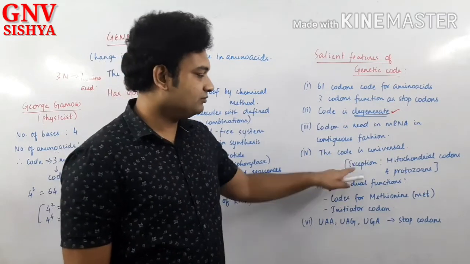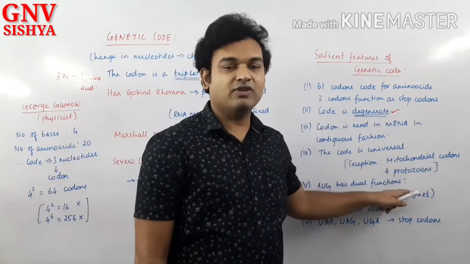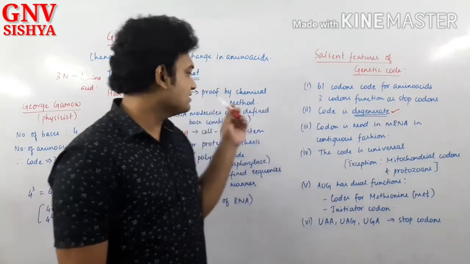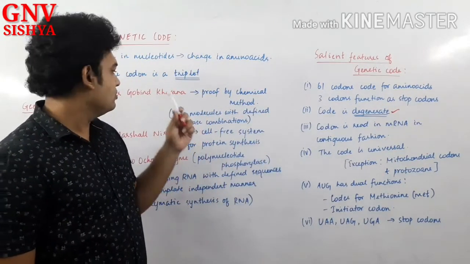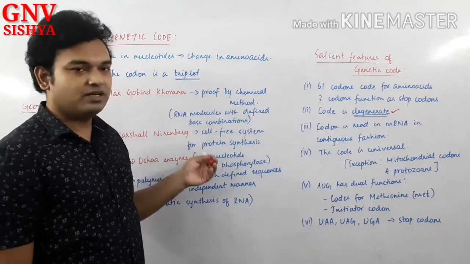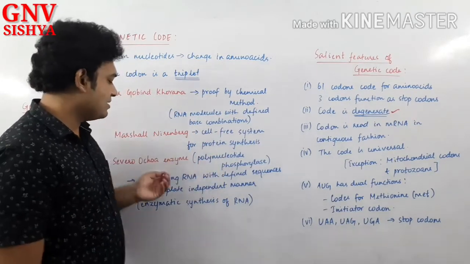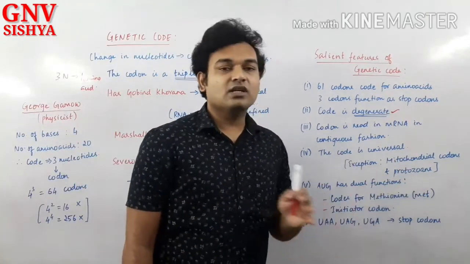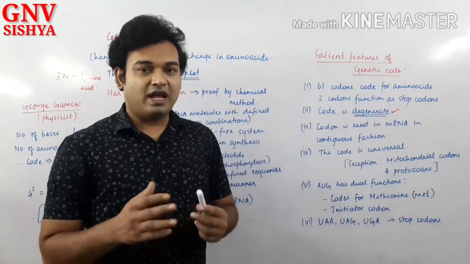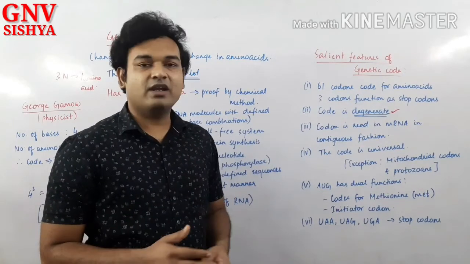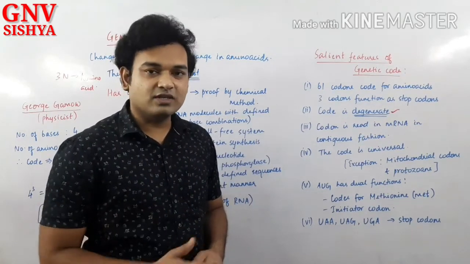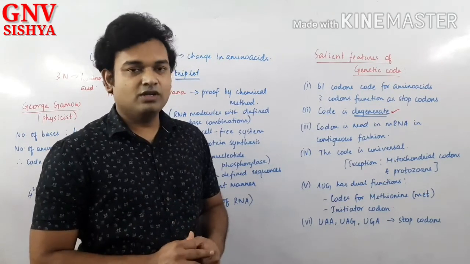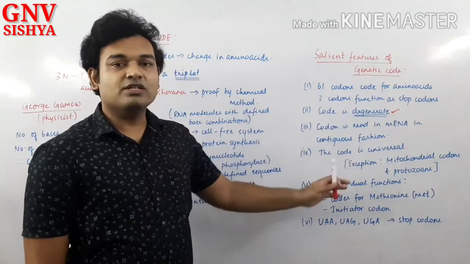Right. Now, these are the kind of points that will be asked in board exams, so you should note them down. Scientist names such as George Gamow, Har Gobind Khorana, Marshall Nirenberg, the type of enzyme they used, Severo Ochoa's enzyme, and such exceptions are quite often asked in entrance exams and board exams, especially in multiple choice questions. So you should be thorough with all these points.